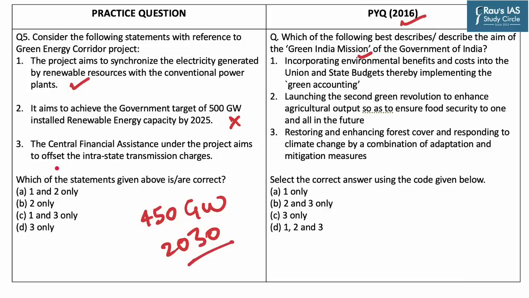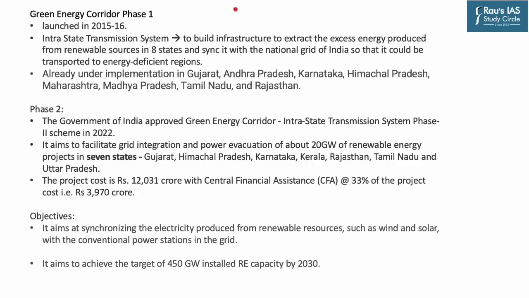The next statement is the central financial assistance under the project aims to offset the intra-state transmission charges. Now this is a correct statement. Now let us see the Green Energy Corridor project in brief. So there are two phases to the Green Energy Corridor project.